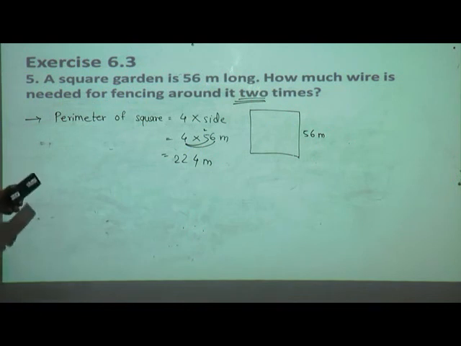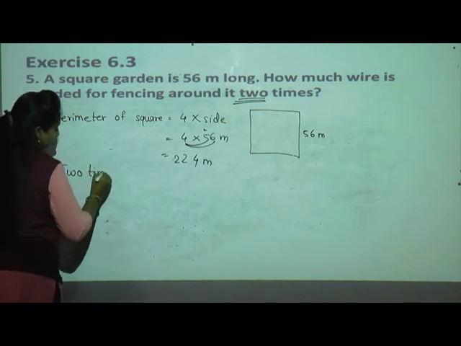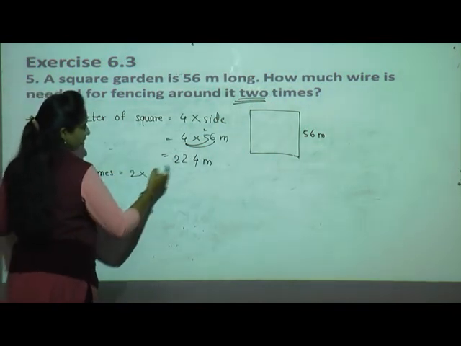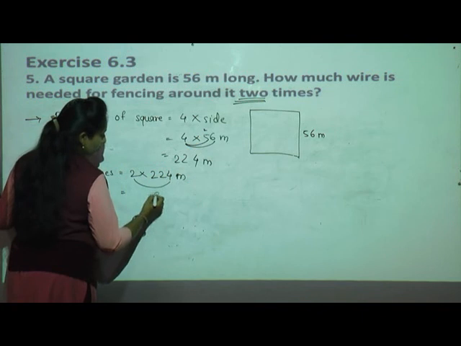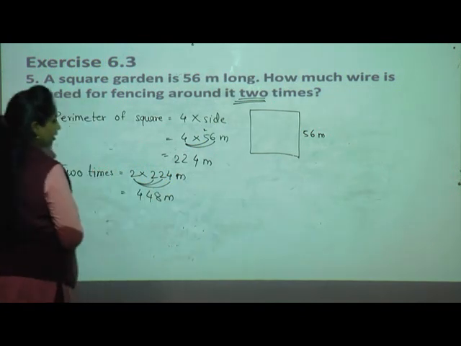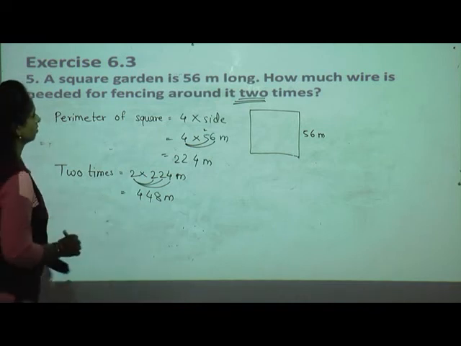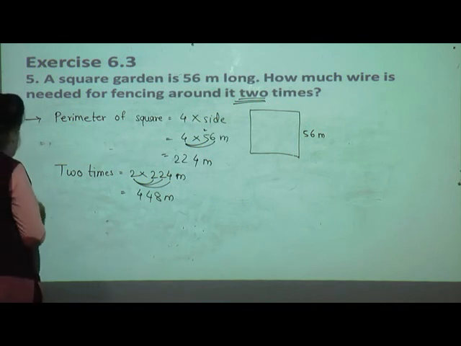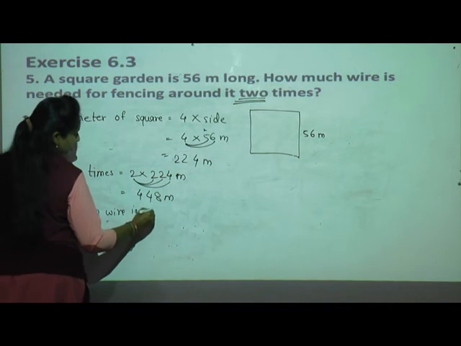Now they are fencing around it 2 times. How many times? 2 times. So 2 times means 2 multiplied by the perimeter, 224 meter. Now again multiply. 2 fours are 8, 2 twos are 4, 2 twos are 4. 448 meter. So how much wire is needed for fencing around it 2 times? This much wire. So you can write your answer. 448 meter wire is needed